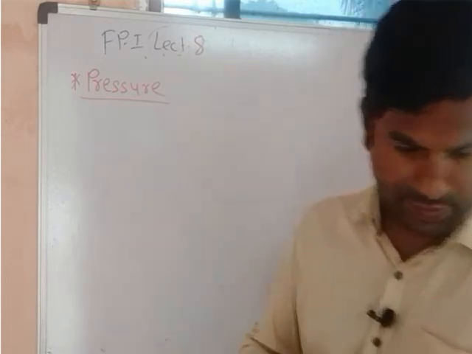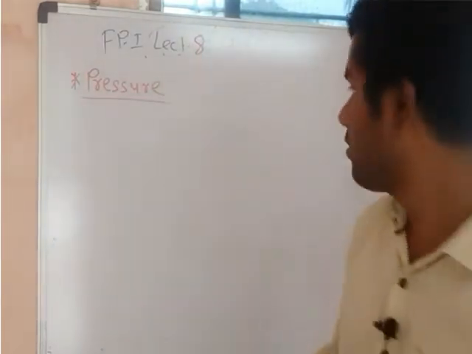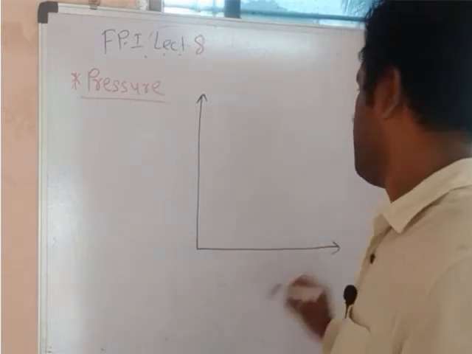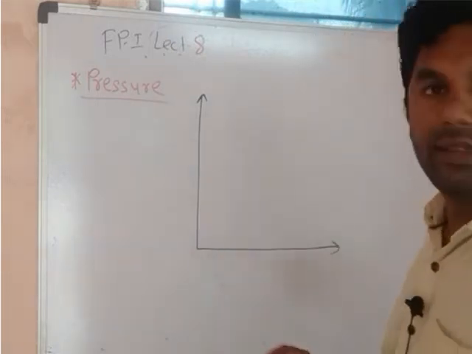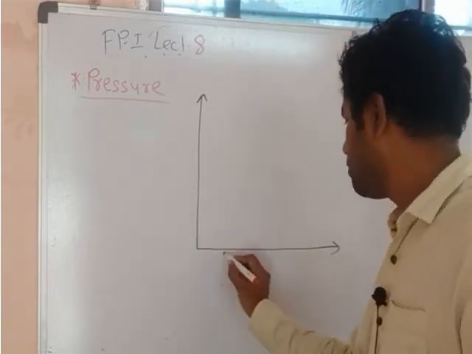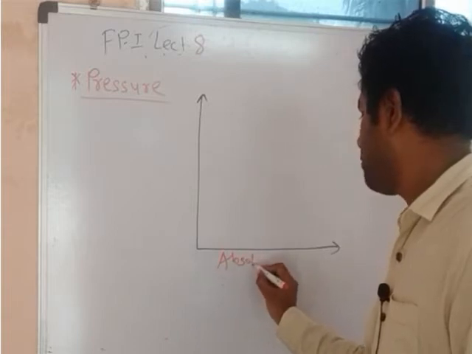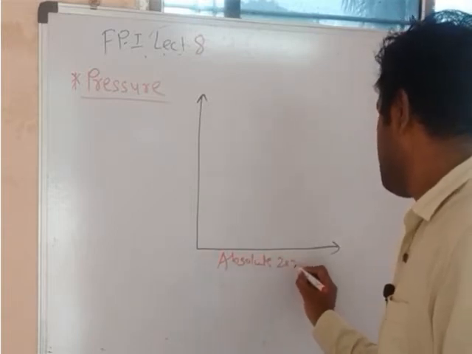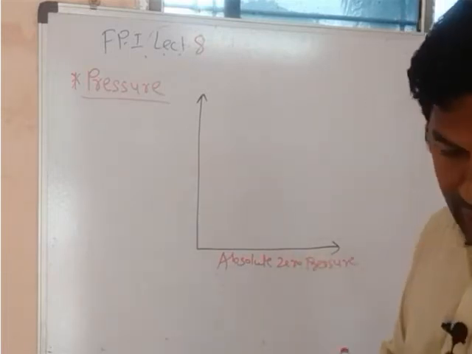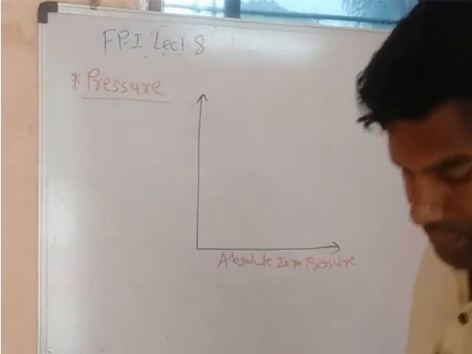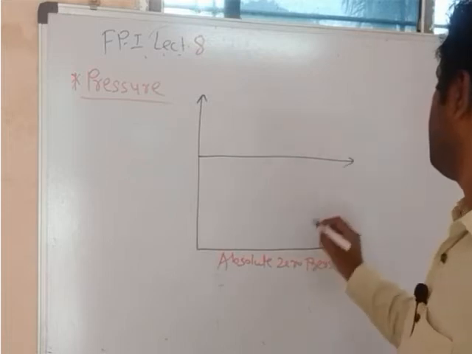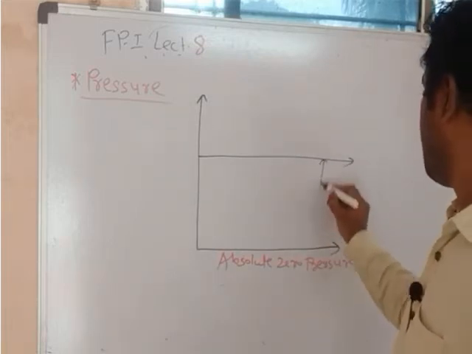Let me draw the pressure carefully. See here. Is it clear to you? With the red pen I will draw this: this is the absolute zero pressure. And up to a certain height, what we will say is that this line is nothing but the atmospheric pressure.